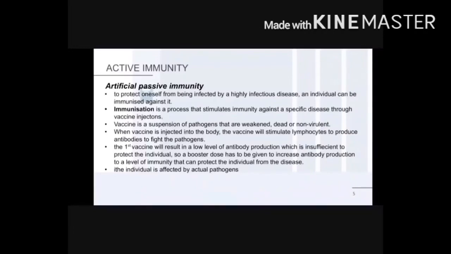A vaccine is a suspension of pathogens that are weakened, dead, or non-virulent. When the vaccine is injected into the body, the vaccine will stimulate lymphocytes to produce antibodies to fight against the pathogens. So every time when you get the first vaccine, it will result in low levels of antibody production, and it is not enough to cure you from the disease and to protect you.